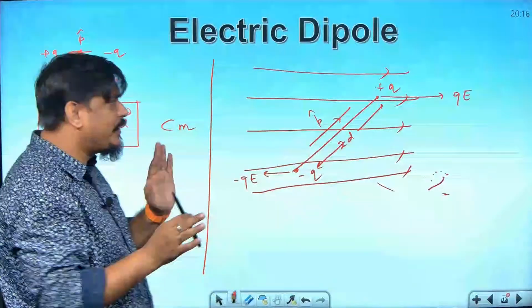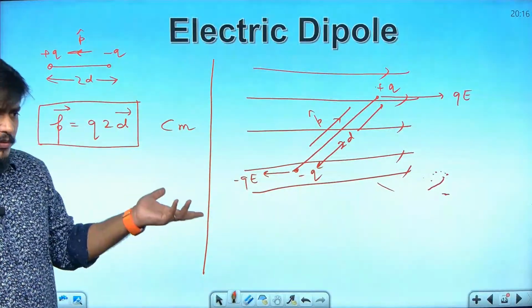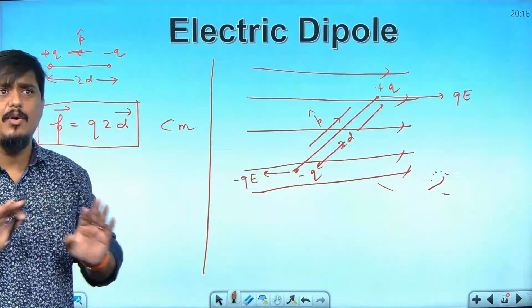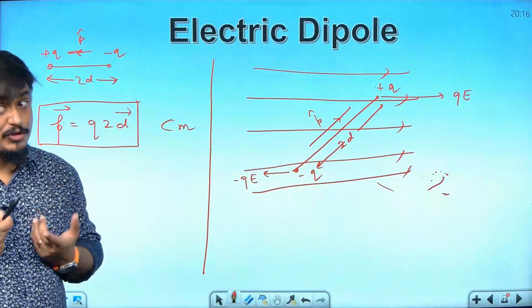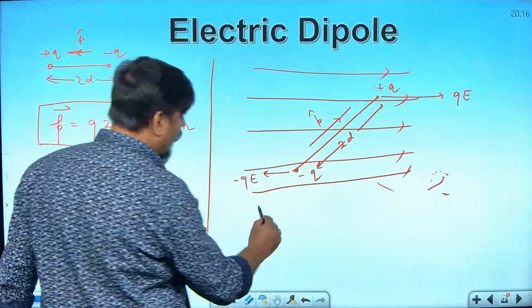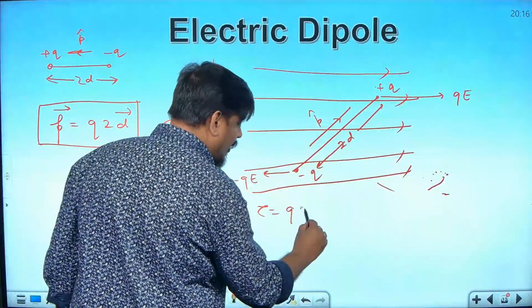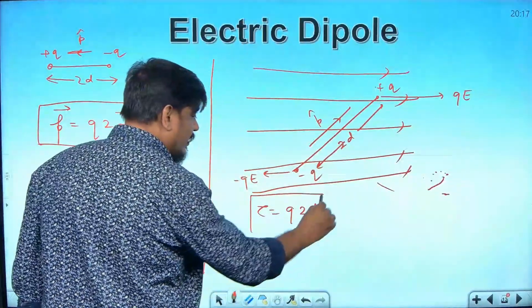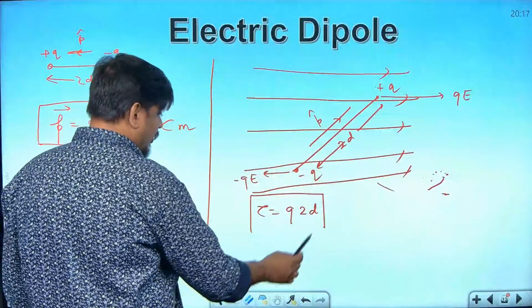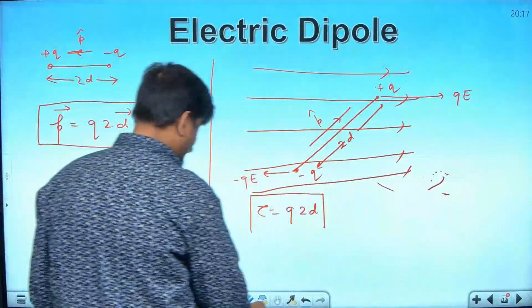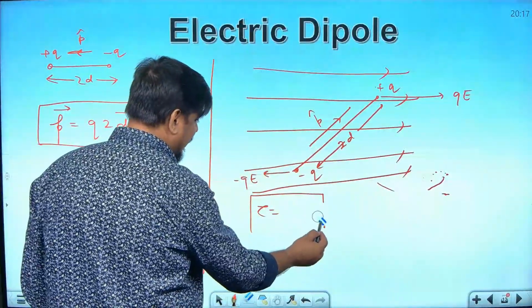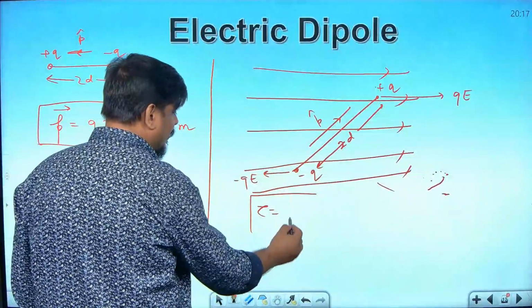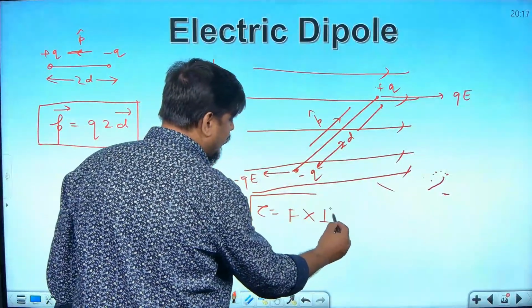No net force because QE minus QE is 0. Translatory force is 0, but rotational force is there. How much is that? Torque tau is equal to Q into 2D. Sorry, what did I say? Torque will become equal to PE sin theta. That is, you have to find force multiplied by perpendicular distance.